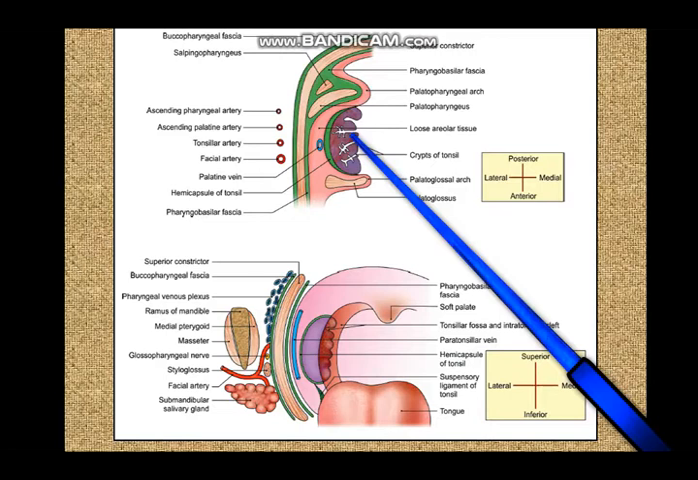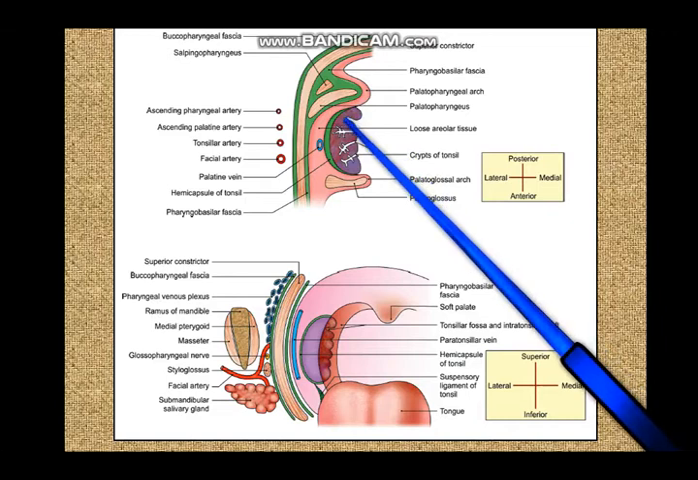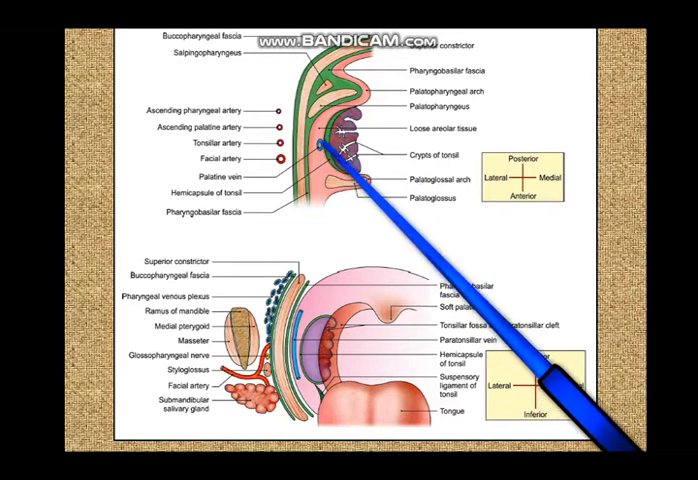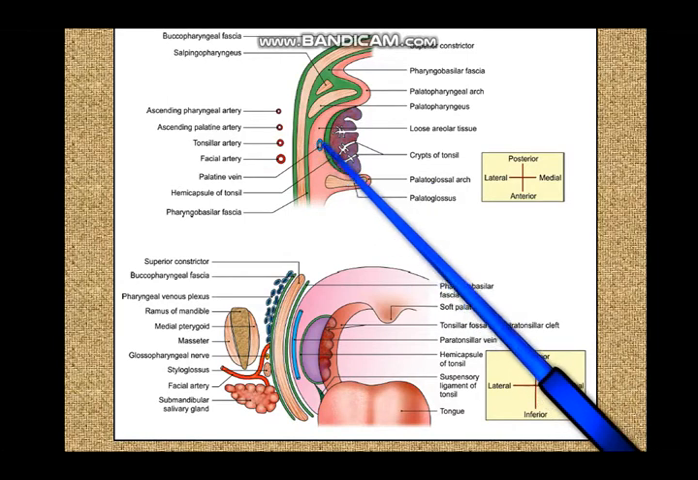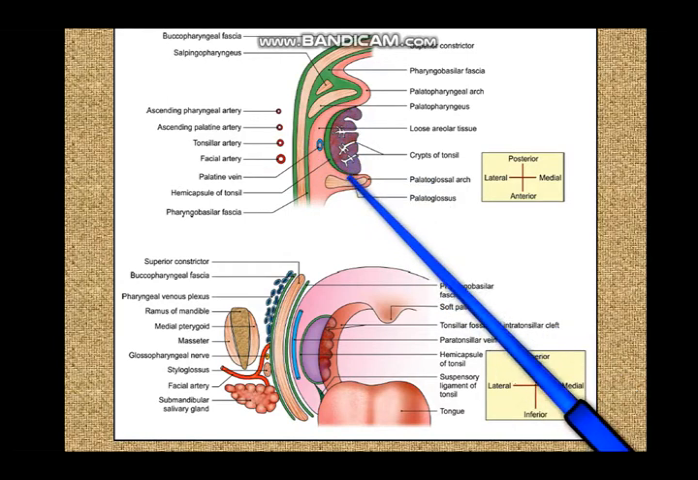So you can see the crypts over here, and the larger crypt towards the upper pole is the intratonsillar cleft or intratonsillar sinus, and you can also make out that outside the tonsil you have a prominent vein. This prominent paratonsillar vein is something that you have to be careful of when you are removing the tonsil.